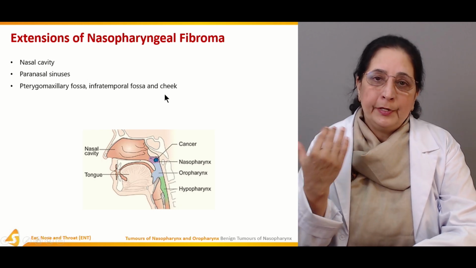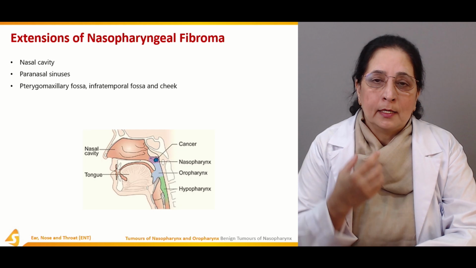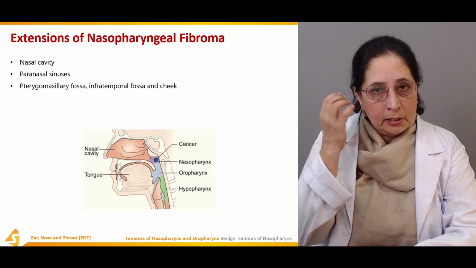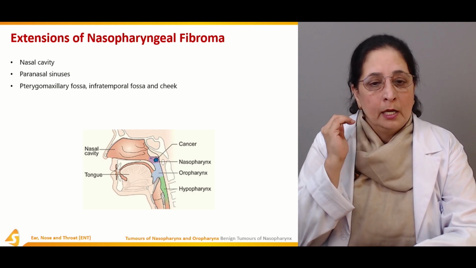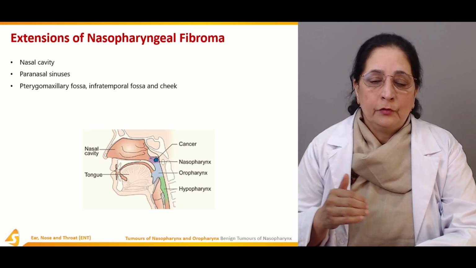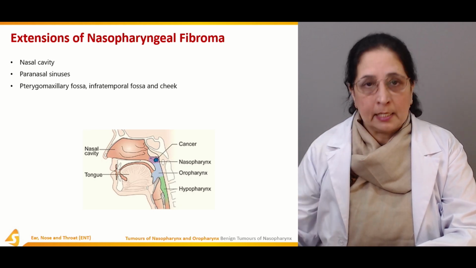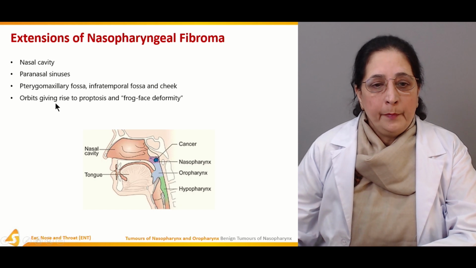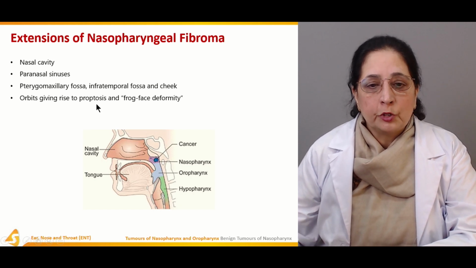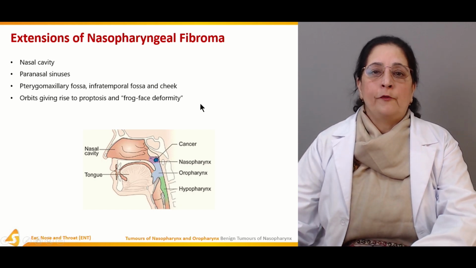So all these are pretty much the surrounding areas. This is the temporal region, so infratemporal fossa, pterygomaxillary fossa, and the cheek. It can spread there. Orbits, giving rise to proptosis and frog face deformity.